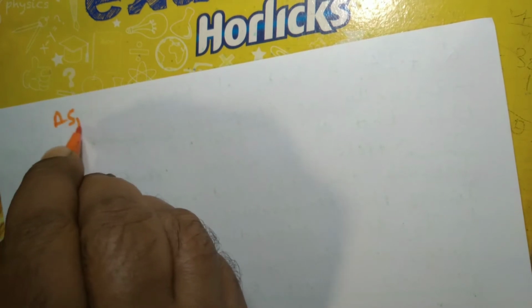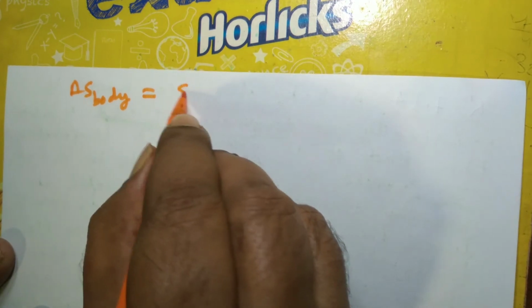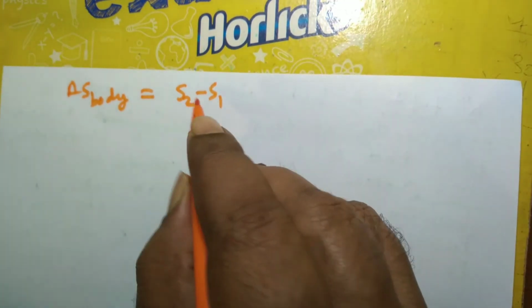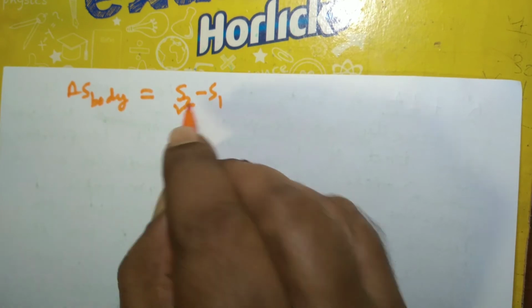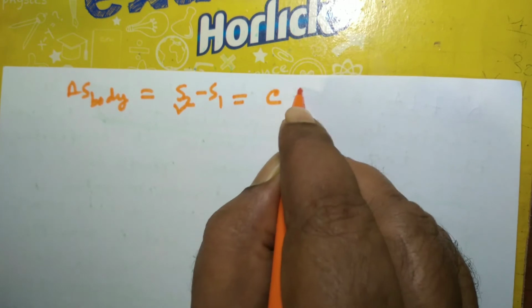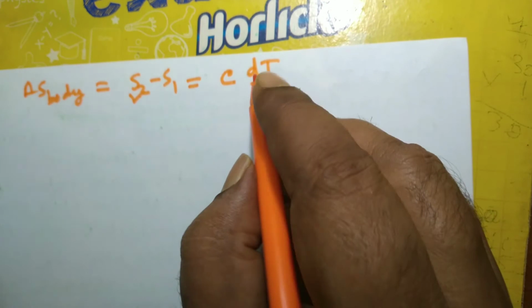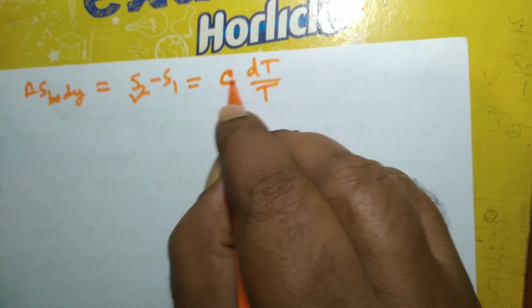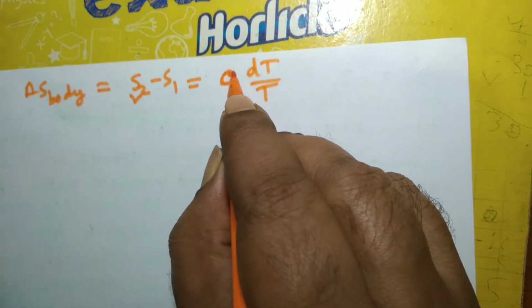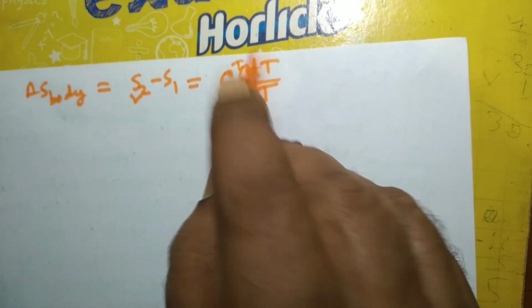So you see, delta S of the body, the change in entropy of the body, is S2 minus S1. This is the entropy of the body at state 2, and the entropy of the body at state 1, and this is nothing but the integral of dQ by T, and this is nothing but heat capacity. So dQ is C dT, integrating from initial temperature T1 to final temperature T2.